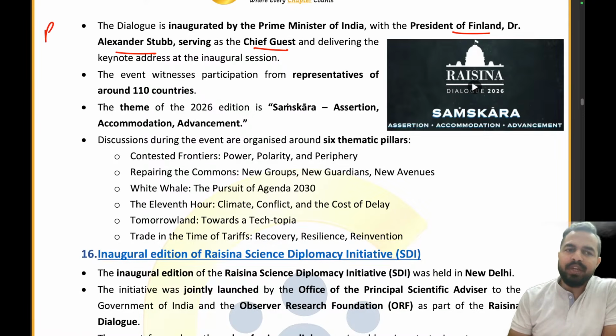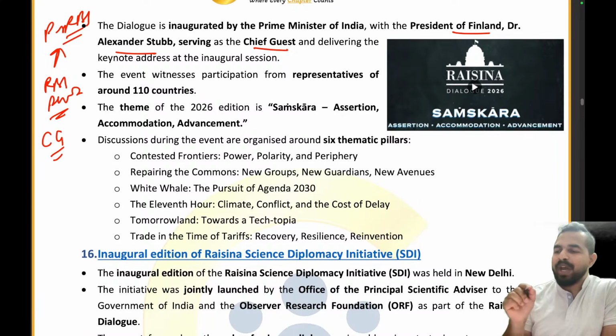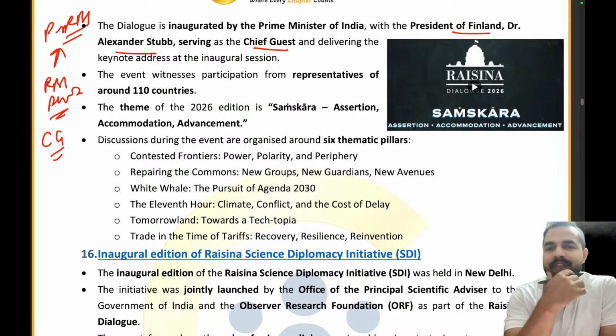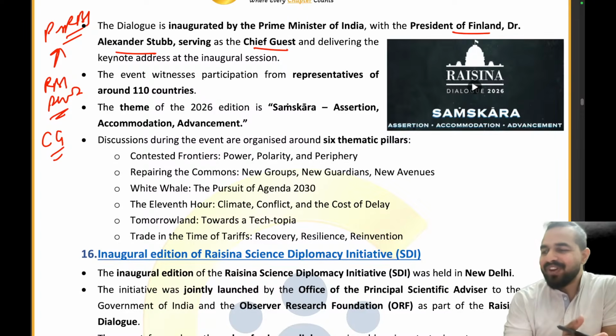Let me tell you, my dear friends, in one of the previous years of the RBI Grade B officer examination, we saw a question in the Phase 2 examination asking about the chief guest of the Raisina Dialogue. When I was sitting in the examination, I wondered who would ask that, but somehow I remembered that information and marked it correctly.